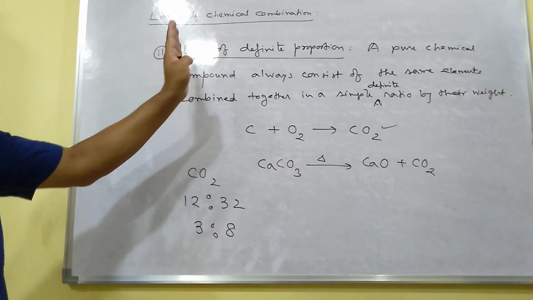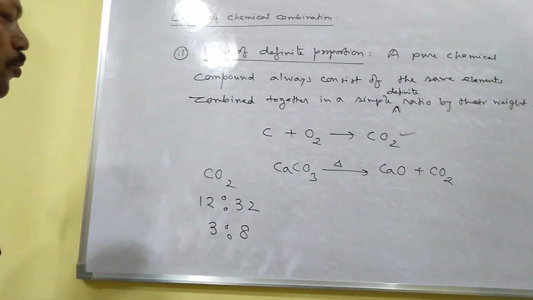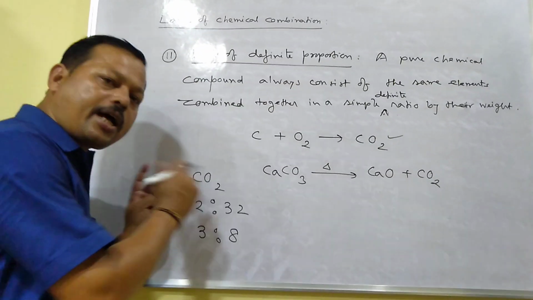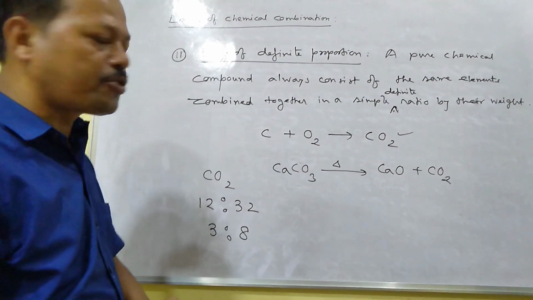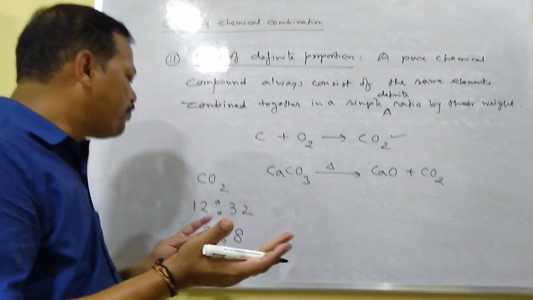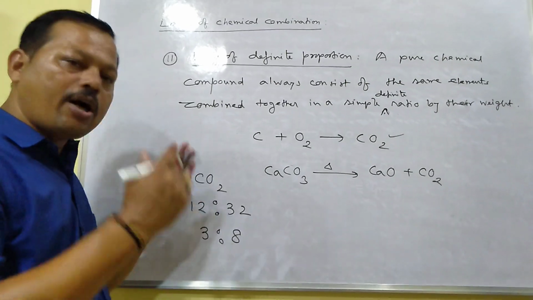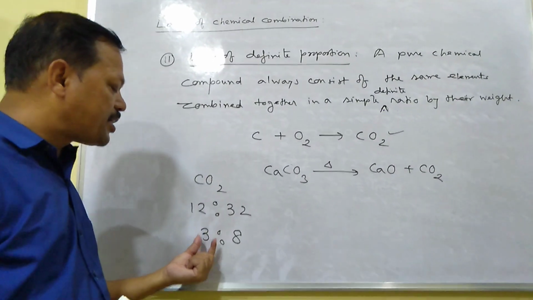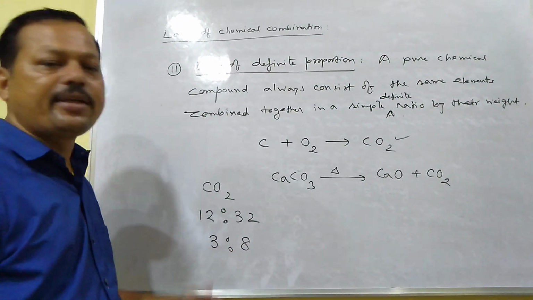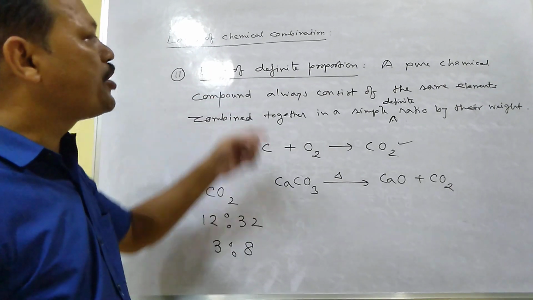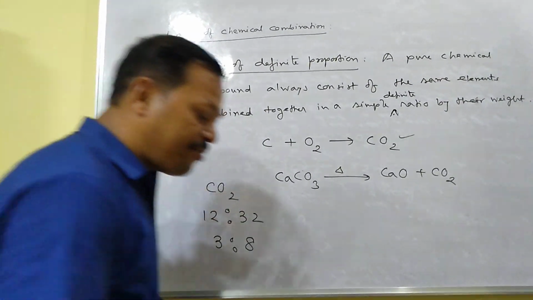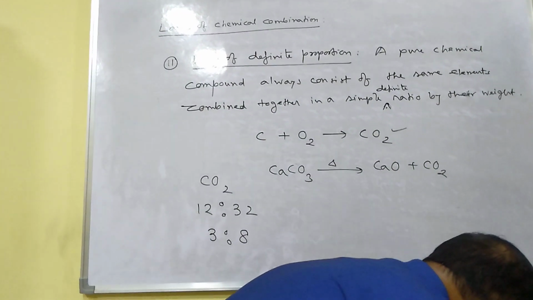This is according to the law of definite proportion. Here I have taken carbon dioxide, but in all compounds, the elements present always combine in a simple whole number ratio like this.